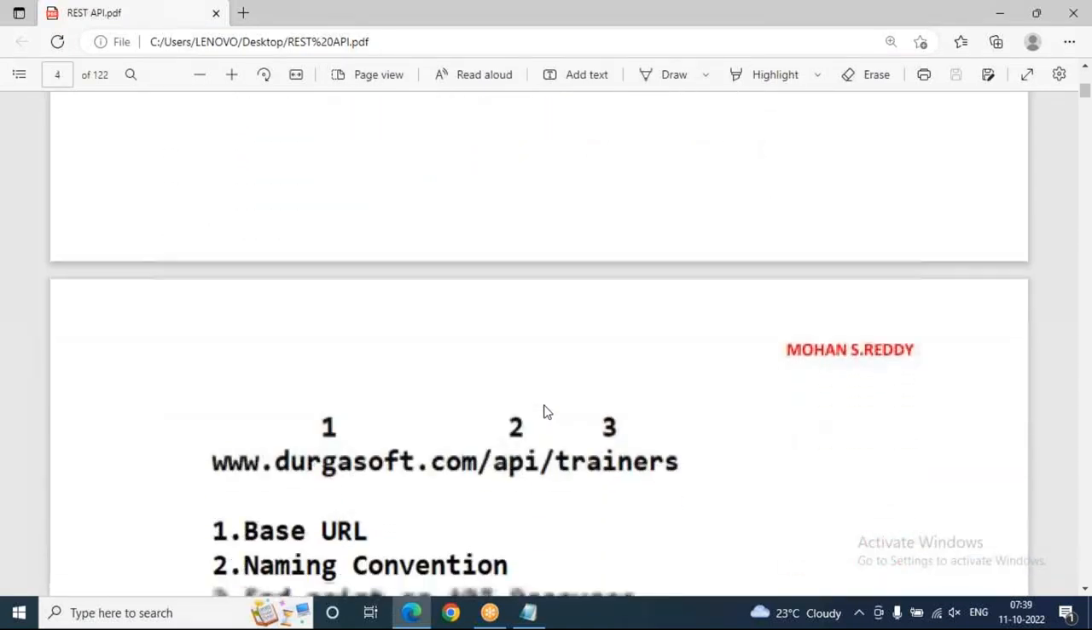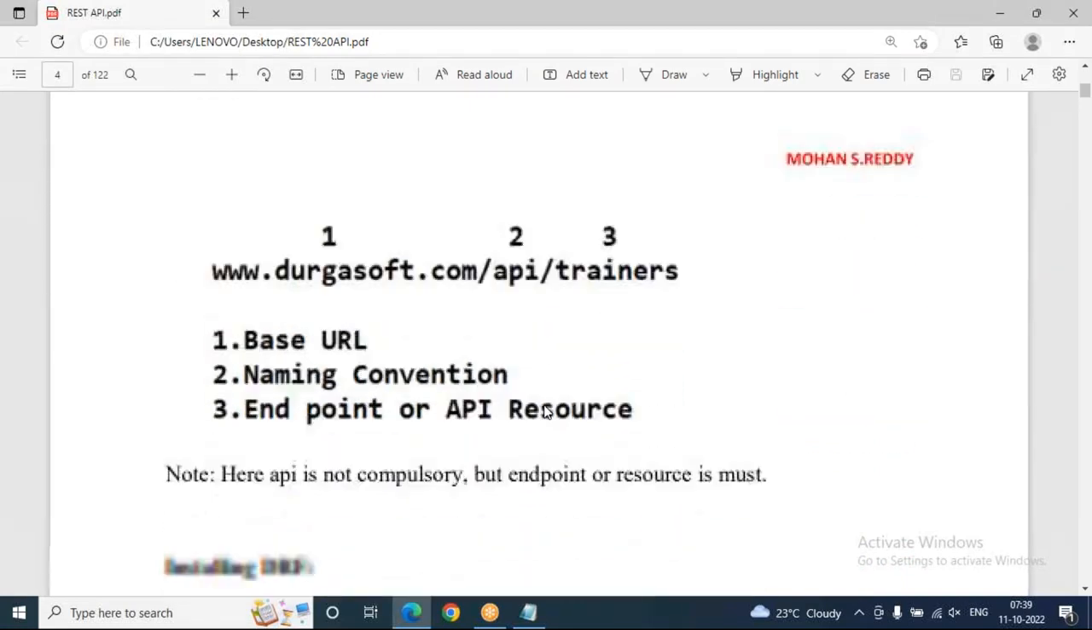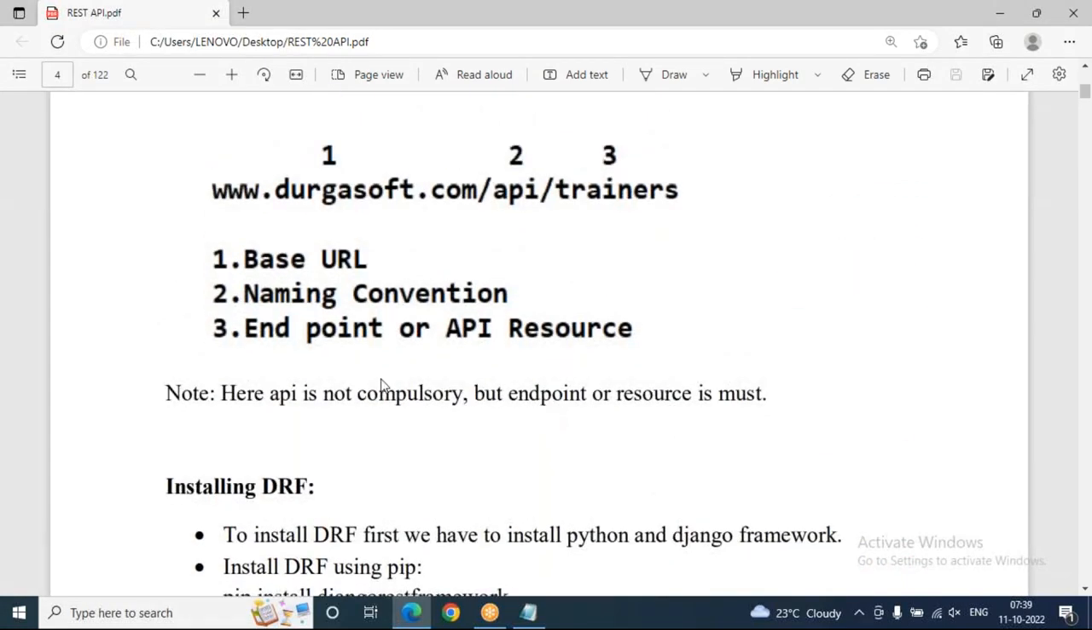Now API resource. Generally when we are working with the Django framework, in the URL section we will find a URL like HTTP localhost or website name. So this is the general scenario of an API resource. In this resource, if I give numbering, first is www.durgasoft.com. Number one is the base URL. Base URL means which site you are going to communicate with, durgasoft.com for example, slash API. Second is the naming convention.